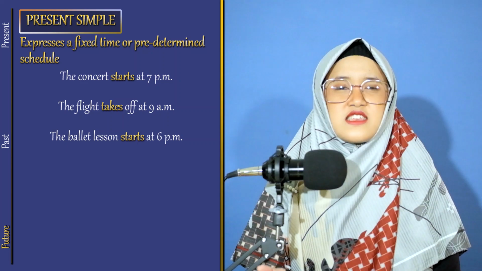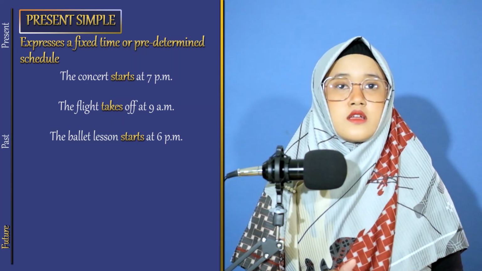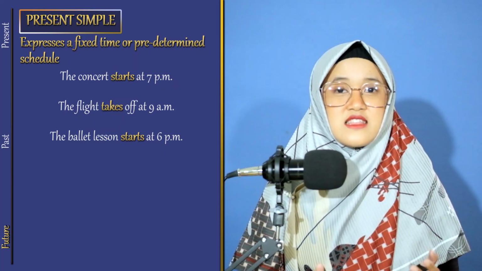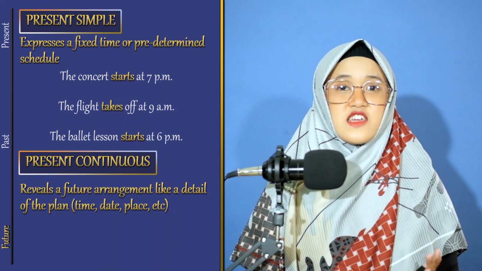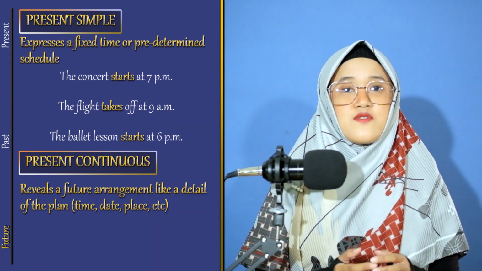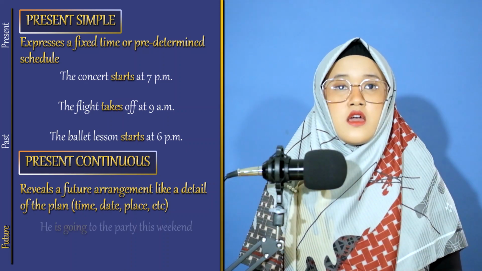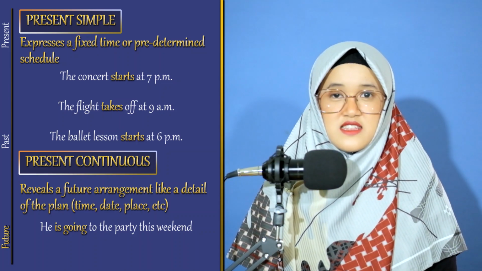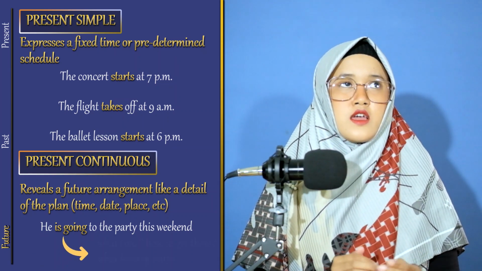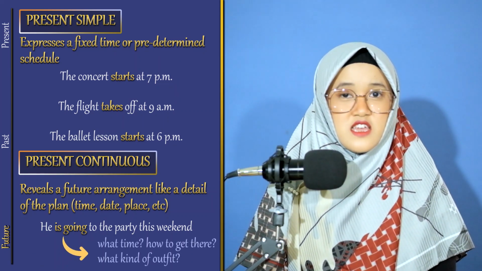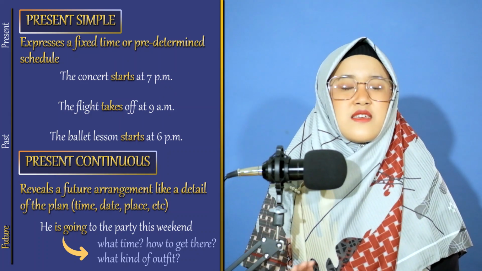Future. Present simple expresses a fixed time or schedule. The concert starts at 7 p.m. The flight takes off at 9 a.m. The ballet lesson starts at 6 p.m. Present continuous reveals a future arrangement, like a detail of the plan. Time, date, place. He is going to a party this weekend. Here, he already has an arrangement, like what time he goes to the party, how he gets there, what kind of outfit he chooses, something like that.